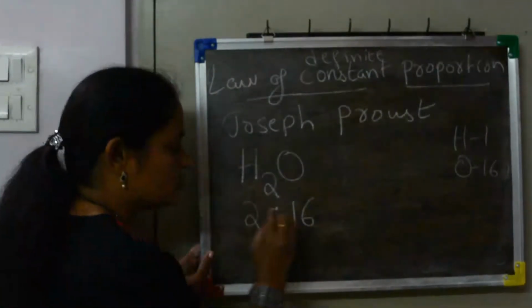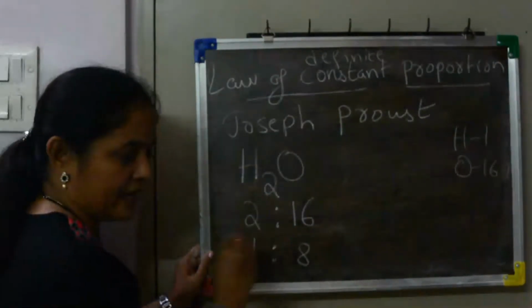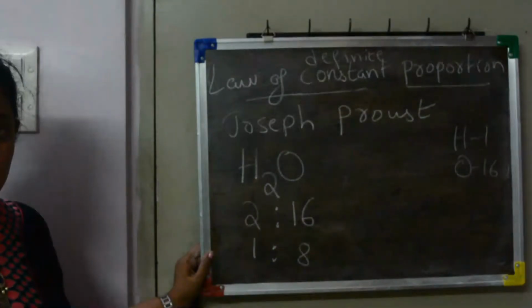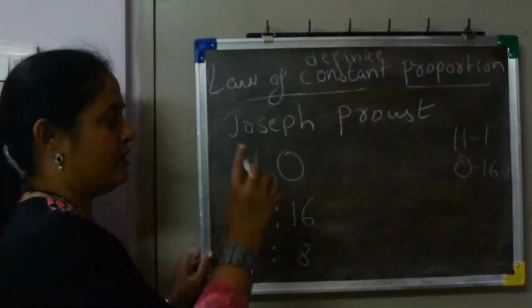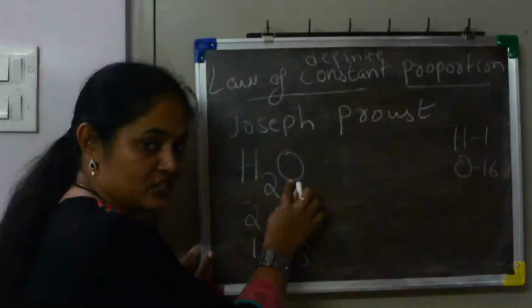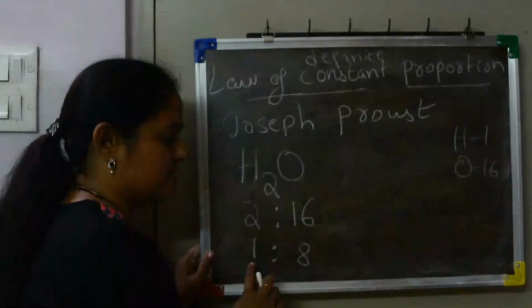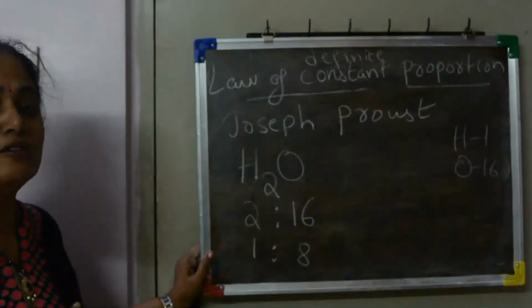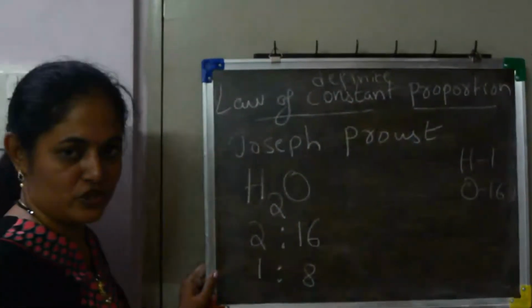So 2 is to 16, that is 1 is to 8 if you cancel with 2. So in water, the mass ratio of hydrogen and oxygen is always 1 is to 8, and that is the law of constant proportion.